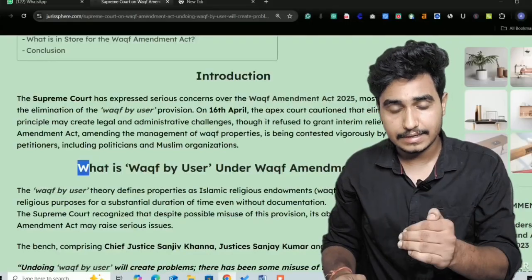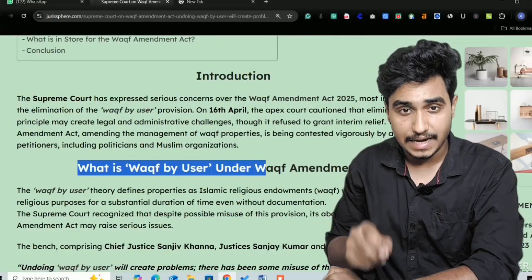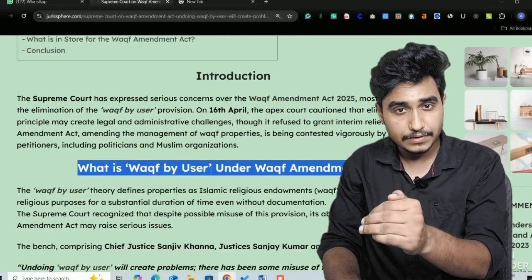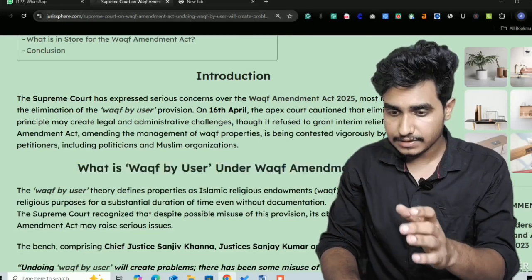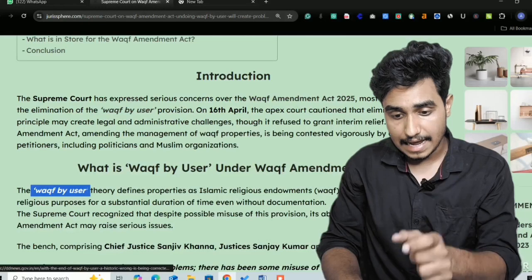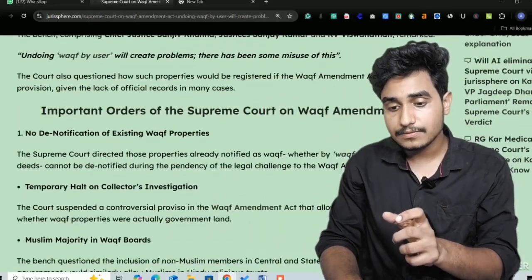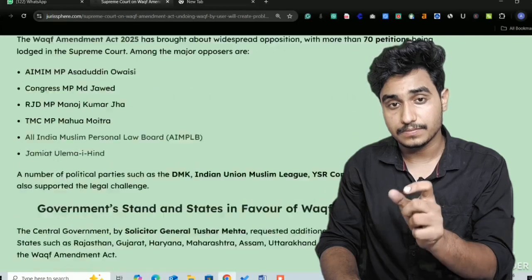Now talking about the other heading, that is, what is Waqf by user under Waqf Amendment Act. When you analyze this heading, there is a focused keyword, Waqf by user, the same keyword that we have written in the introduction and in the title of the article as well. Now going into the content of this section, what is Waqf by user, as you can see here, there is another focus keyword that has been written, that is Waqf by user again.